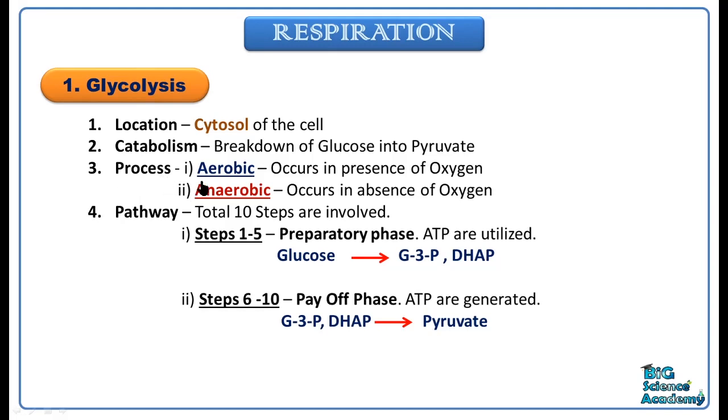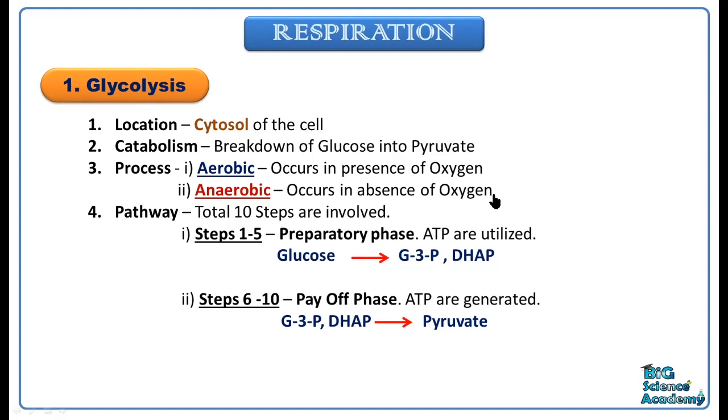The first one is the aerobic type, which occurs in presence of oxygen. That is, in presence of oxygen, glucose is converted into pyruvate. The other type is the anaerobic type, where glycolysis occurs in absence of oxygen. We will later see what those processes are.